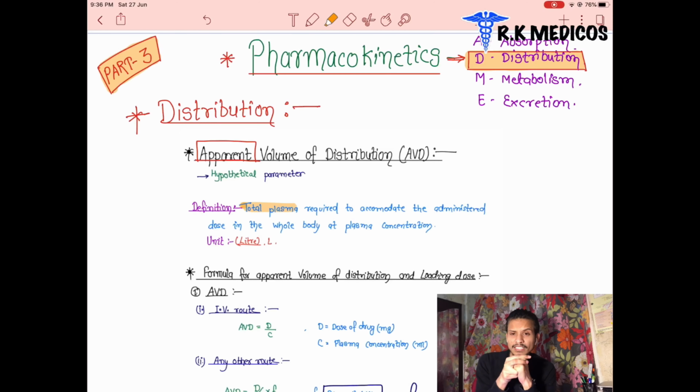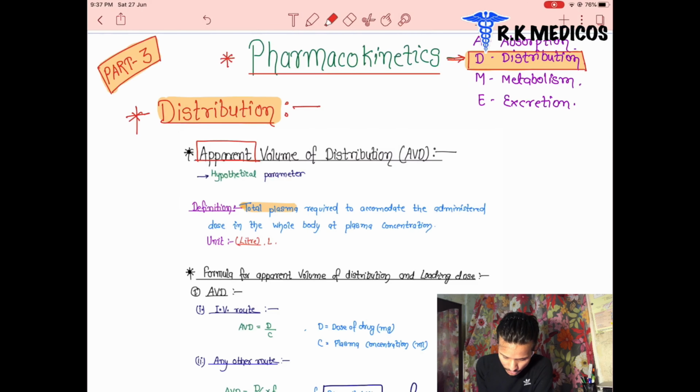So there is a hypothetical parameter to calculate what amount of the drug we take comes into our blood circulation and is then distributed to our tissues and different organs of the body. So we are going to discuss the pharmacokinetics of distribution of the drug here.